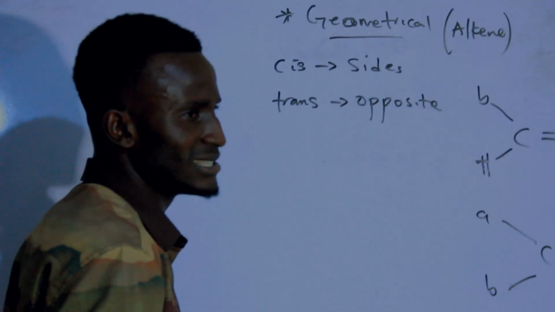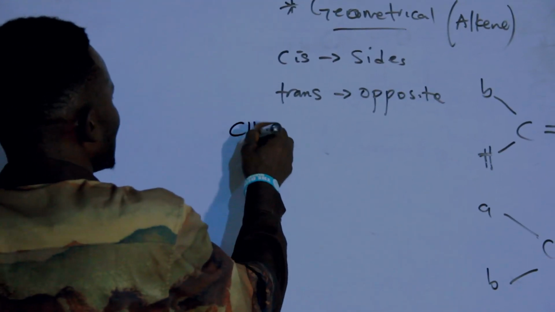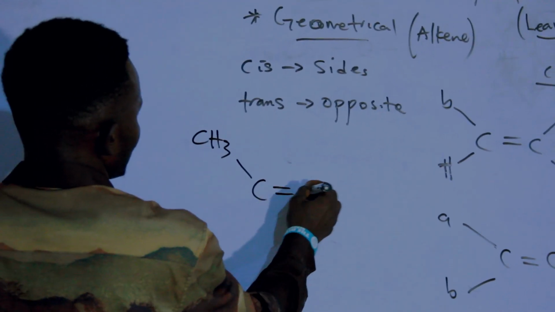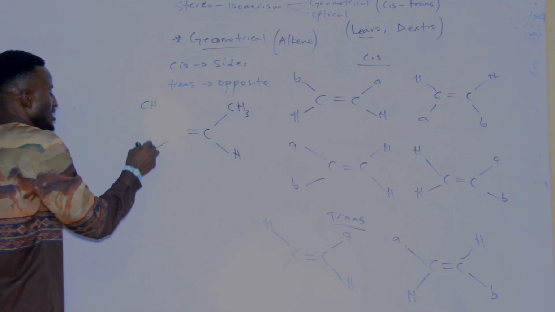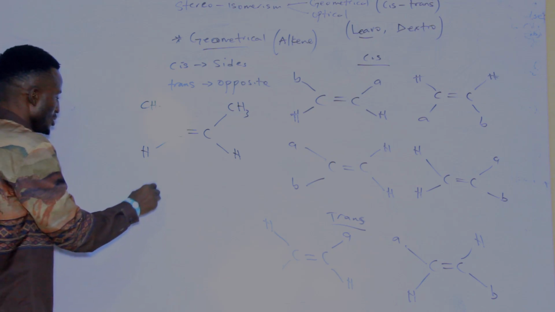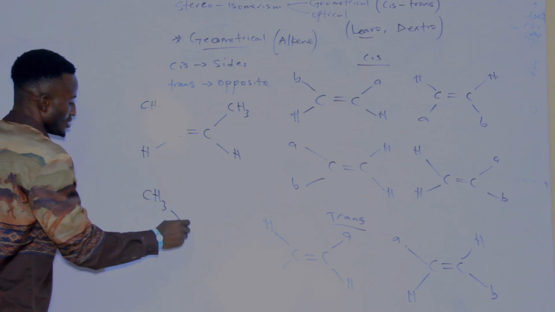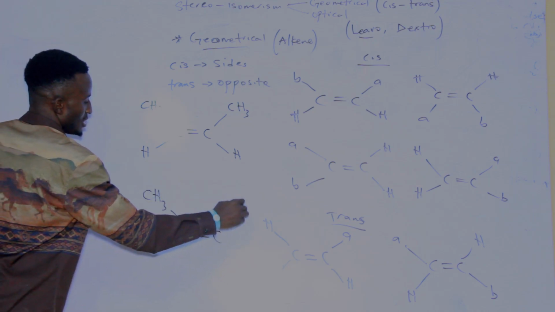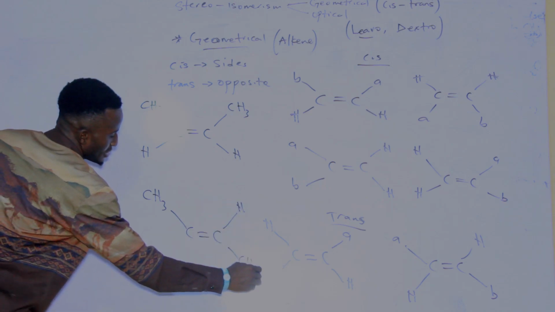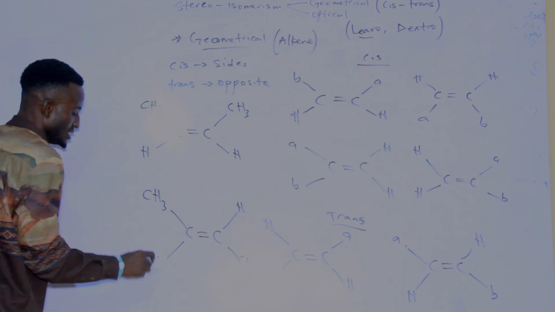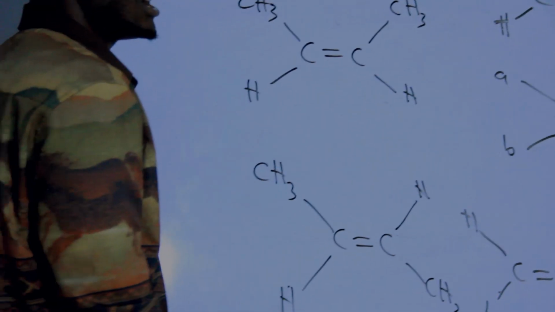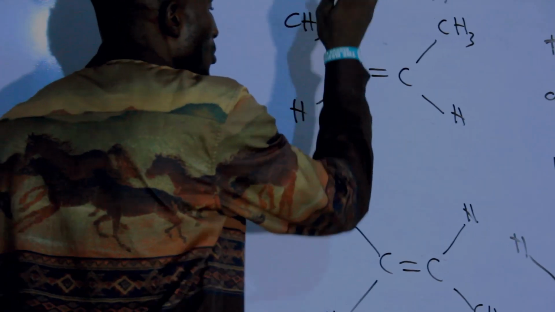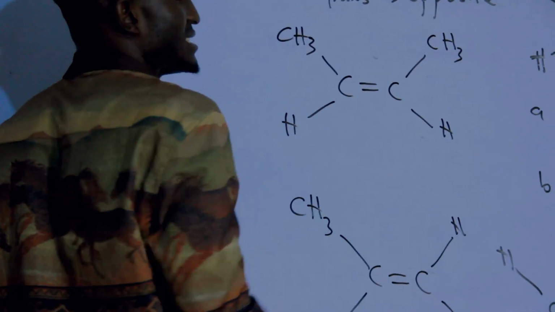Now let me give you an instance. If you have something like this, CH3 here, you have this hydrogen, and you have another CH3 here, you have hydrogen here. If you check this, the number of carbons here is 4, but the double bond is found at the middle, that is the second carbon.